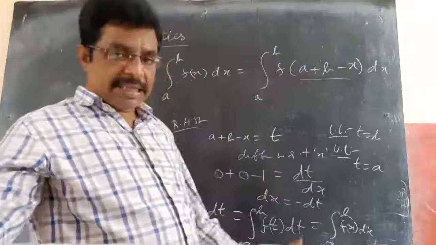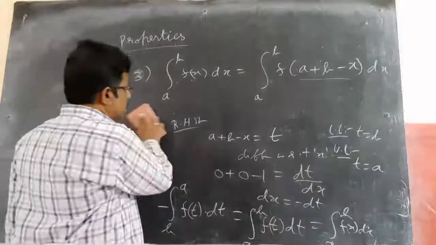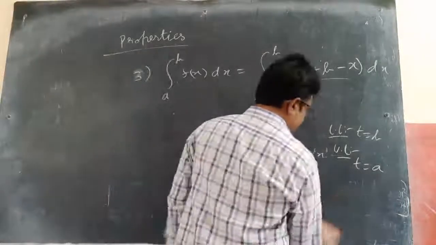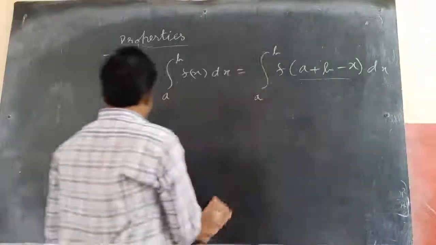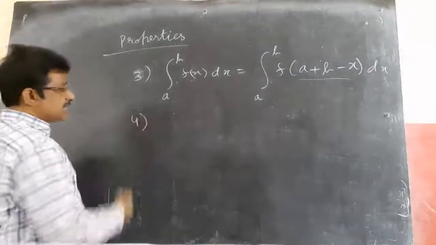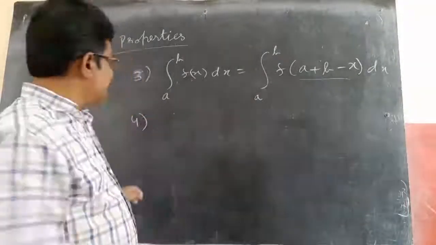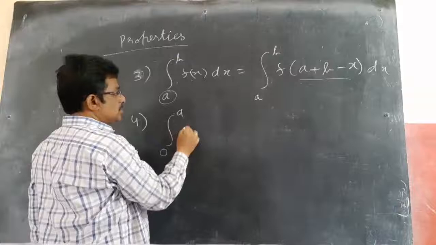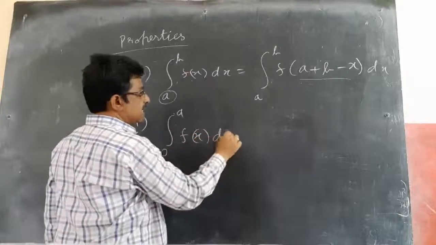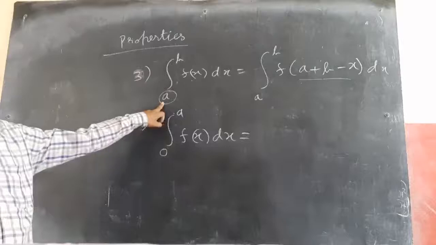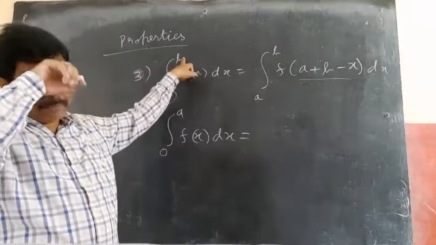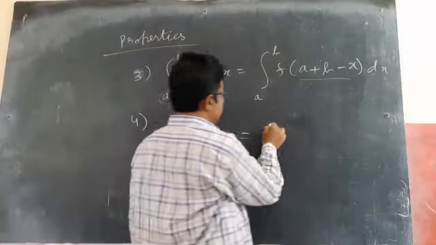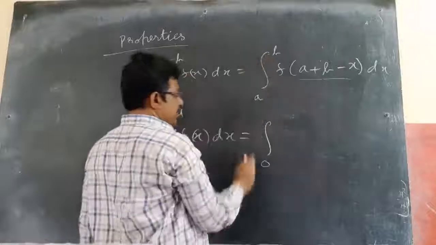Next, using the same property, I will get the fourth property. Then we will do some sums on these two properties first. How do I get the fourth property from the same property? Replacing a with 0 and b with a. So, this becomes integral of 0 to a f(x) dx equals, replacing a with 0, b with a, I am substituting in place of a 0, in place of b a.